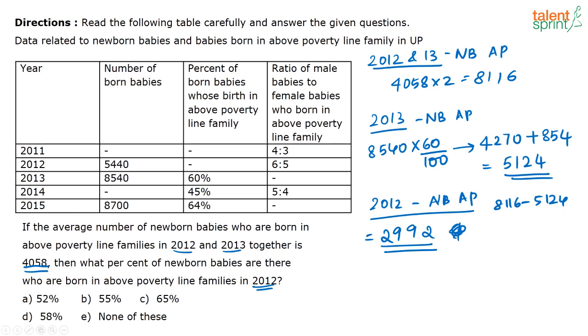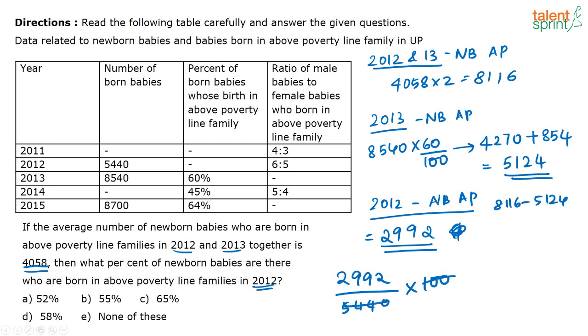Now what is the question? What percentage of newborn babies are born in the above poverty line families in 2012? In 2012, there are totally 5440 newborn babies, out of which 2992 are above poverty. So the required percentage is 2992 divided by 5440 into 100. Simplify this. 20 will go in both of these.